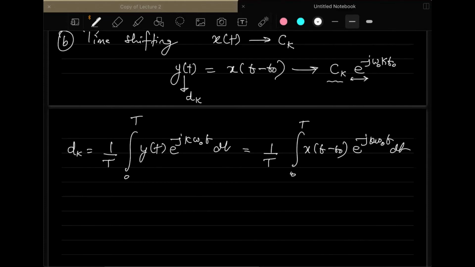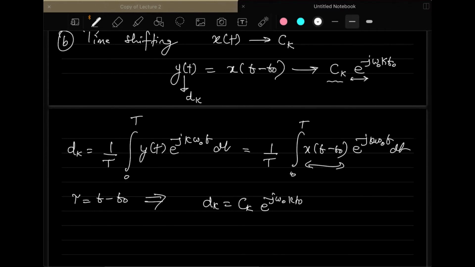Once you do this, you can use a variable substitution tau equal to t minus t naught. If you do this substitution, you can easily get the answer that d_k is basically c_k e to the power minus j omega naught k t naught. This is just a very simple substitution.